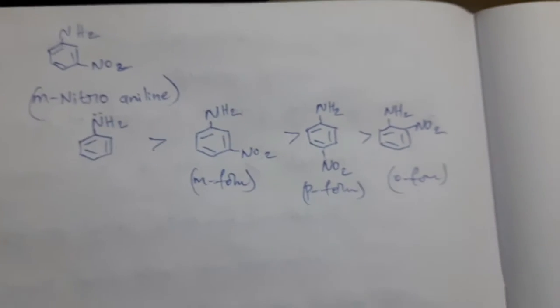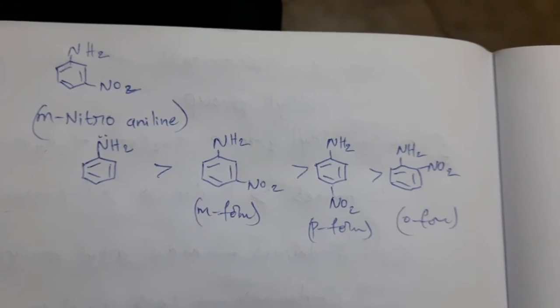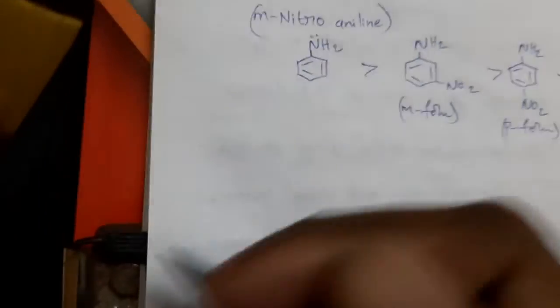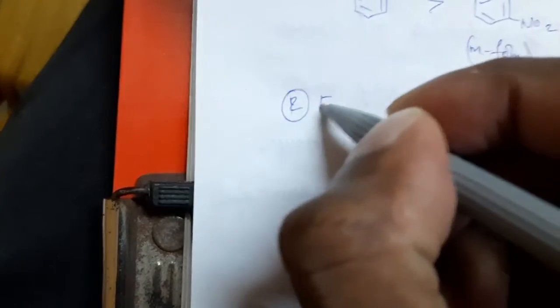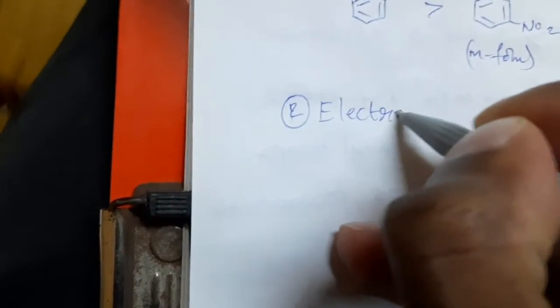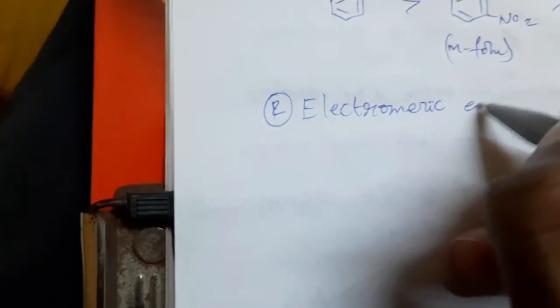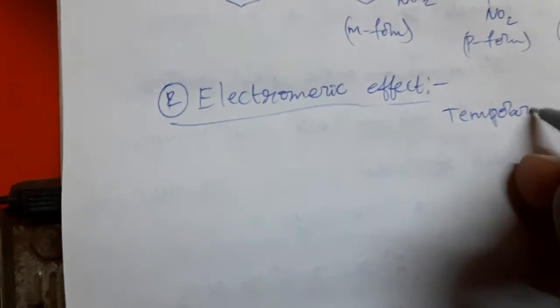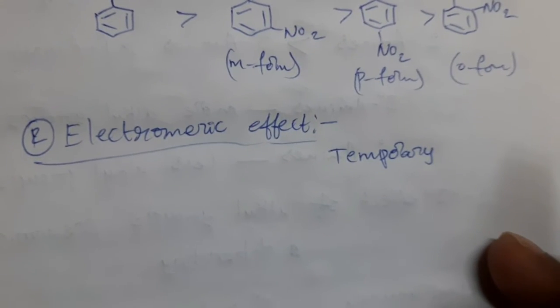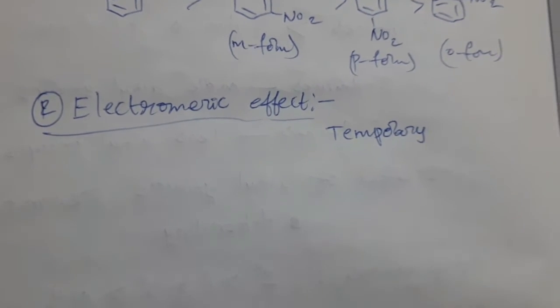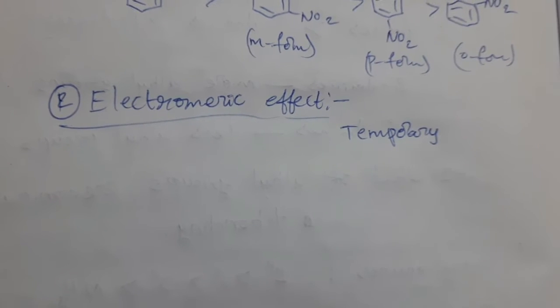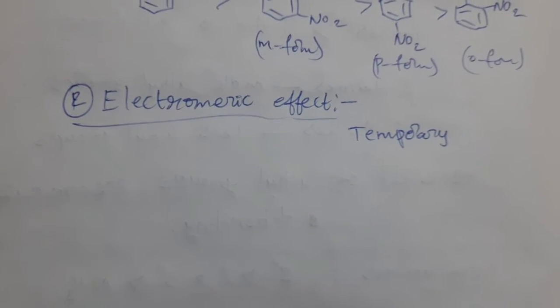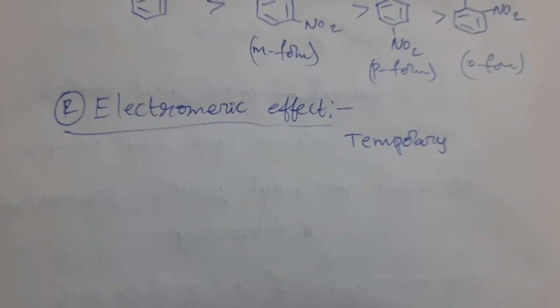Next, with the application of inductive effect completed, now see the second effect, electromeric effect. This electromeric effect is very simple, it is a temporary effect. It is a temporary effect because it is observed in the presence of an attacking reagent only. If we remove the attacking reagent, this effect disappears. That's why it is a temporary effect.